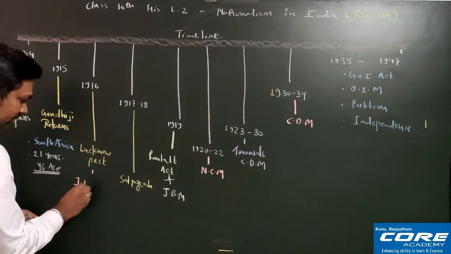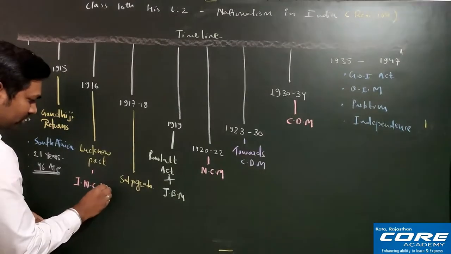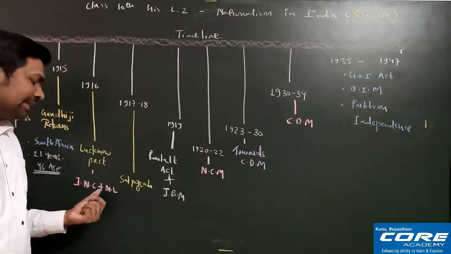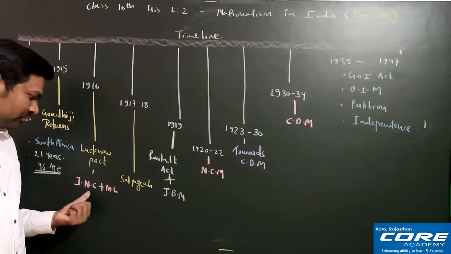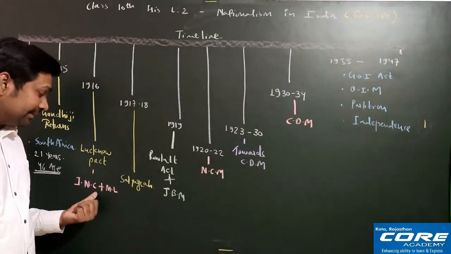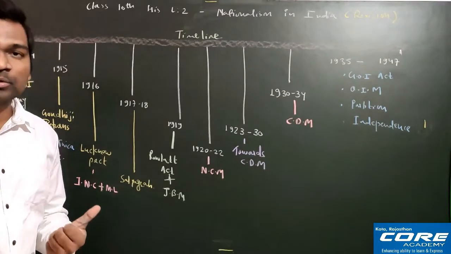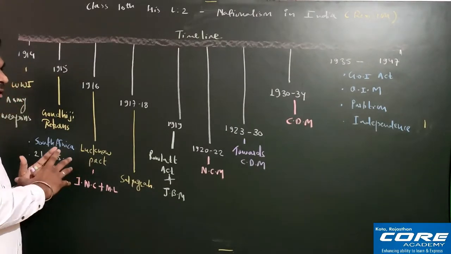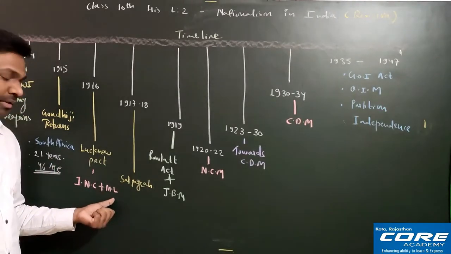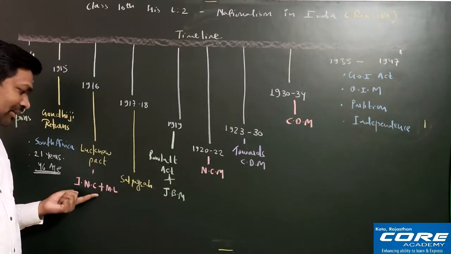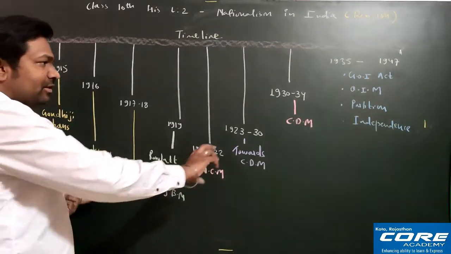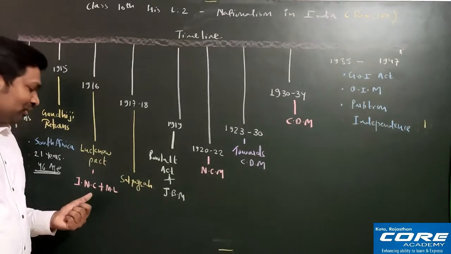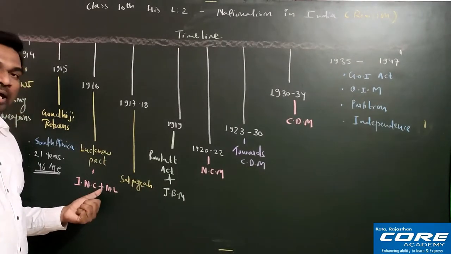and the second one was the Muslim League. Fine. So remember everyone, the Indian National Congress was formed in 1880s, and the Muslim League was formed in 1906, है ना? So remember, the Indian National Congress throughout the complete period will be very active, as well as the Muslim League will be very, very active. So we have to see them very seriously, because in upcoming events these both political parties will be visible a number of times, है ना? So please remember the Indian National Congress and the Muslim League.